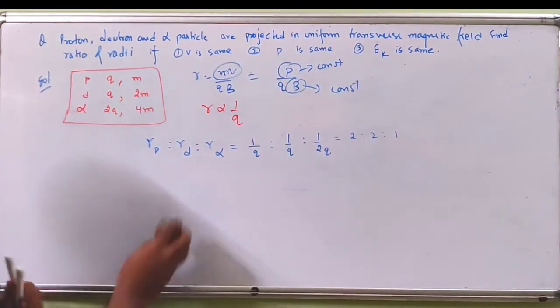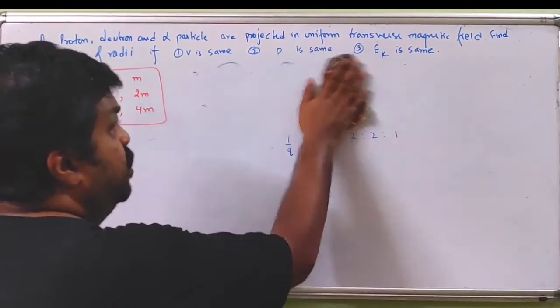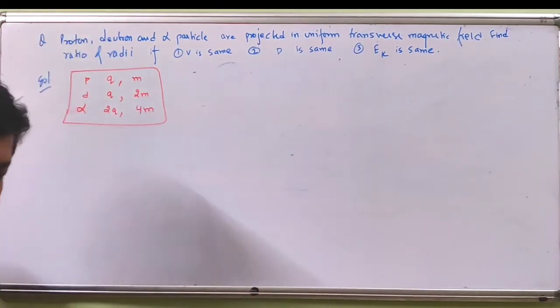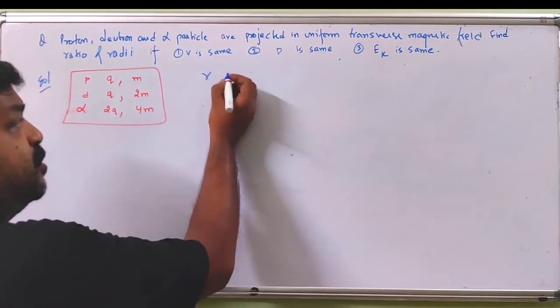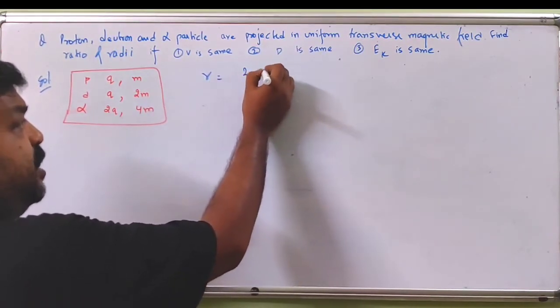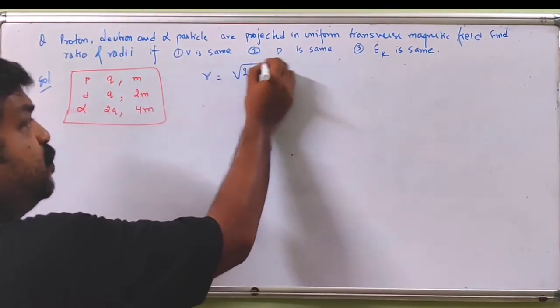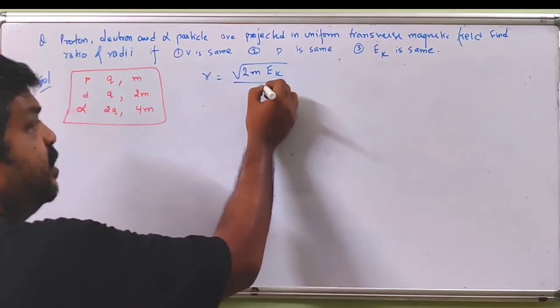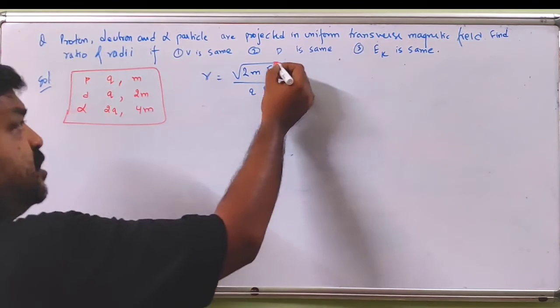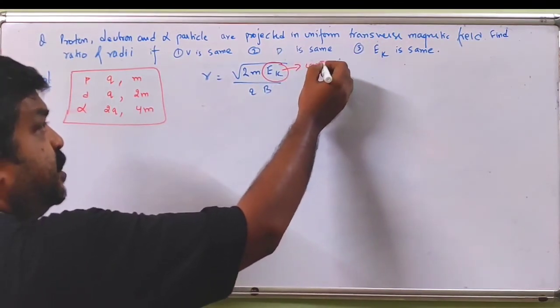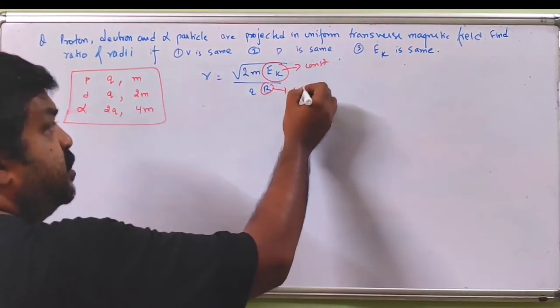What happens when kinetic energy is the same? The radius in terms of kinetic energy is the square root of twice m EK divided by qB. Kinetic energy being the same means this term is constant, and the magnetic field is constant.